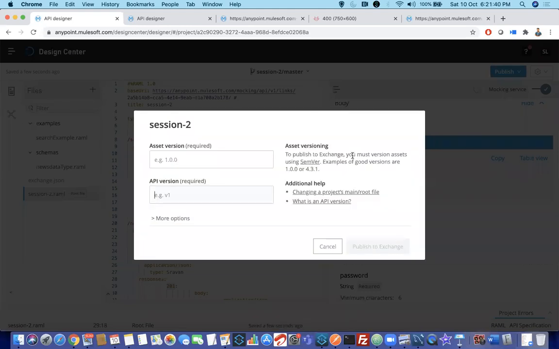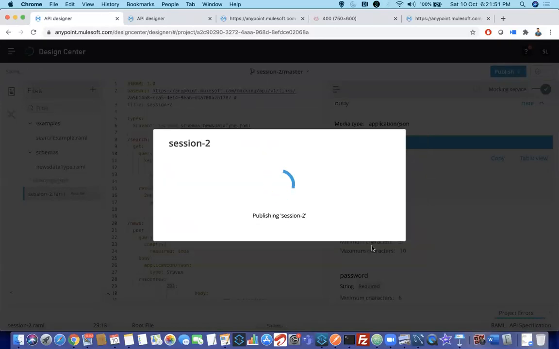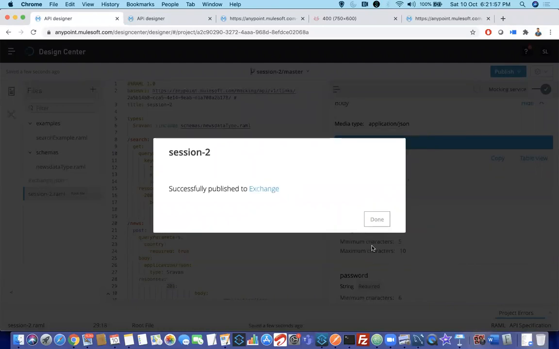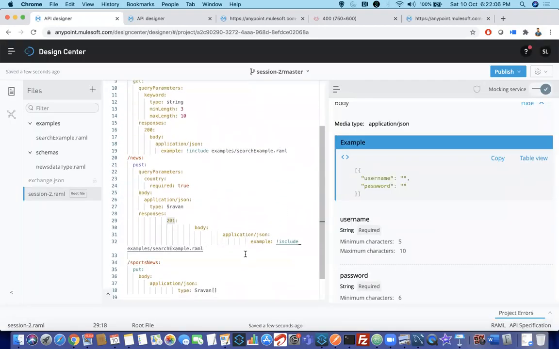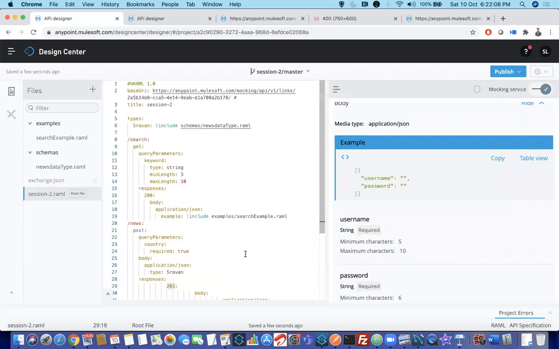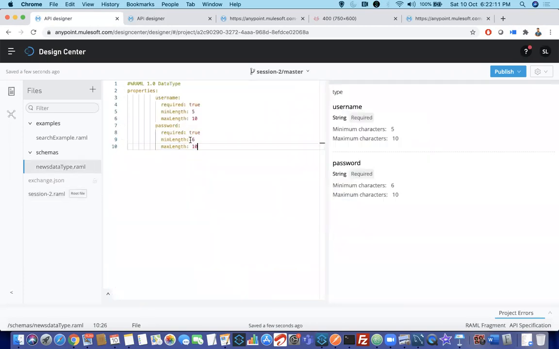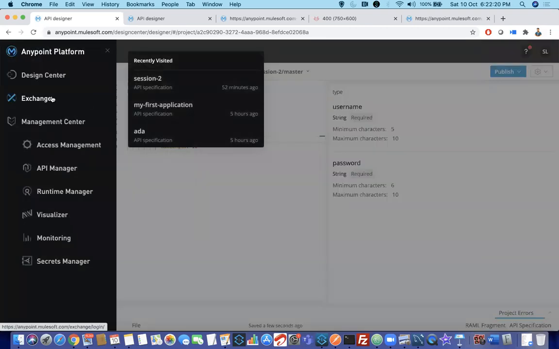Exchange is the place, like repositories, where you can find everything. Give some asset version, like v1, API version and asset version, and click on publish to Exchange. Why we are having these versions is, in future suppose your requirement has changed. For example, you are saying six letters is mandatory for passwords, but why don't we make it 5 letters? Then you will go back to the schemas, make the changes from 6 to 5, and then again publish to Exchange, right?